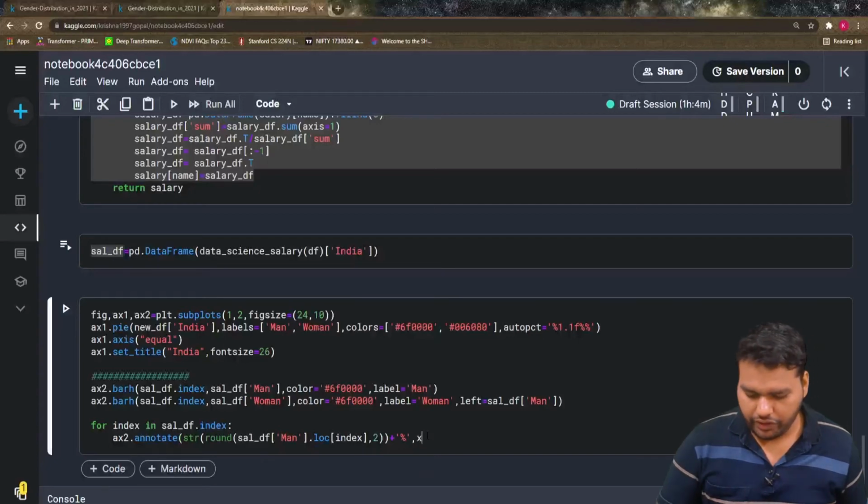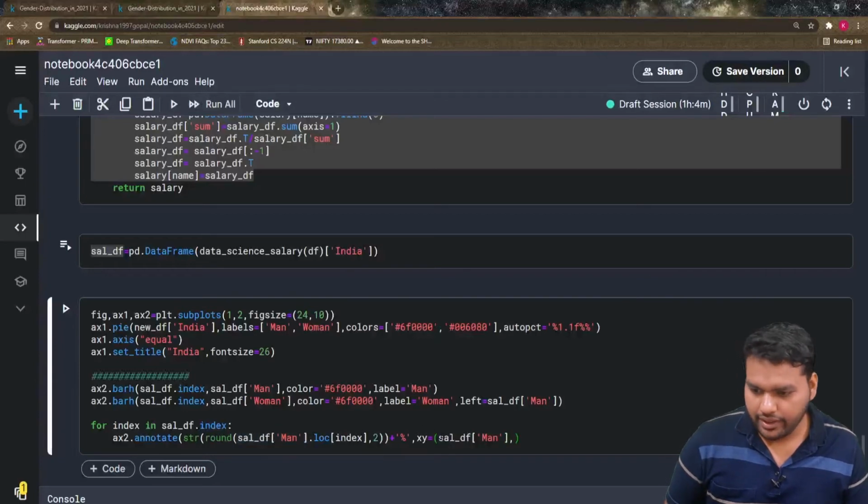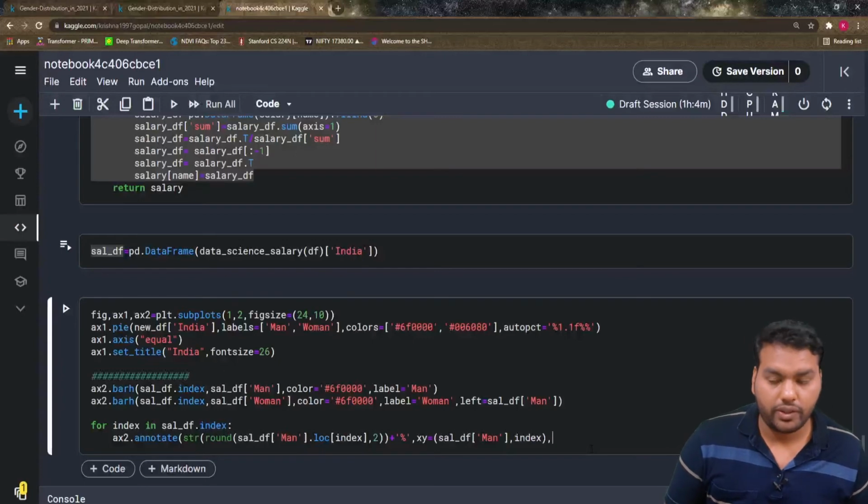And then I have to define the xy position. So the first position is the sal df man. I hope you understand why. These are all the steps I did in the last video as well. So if you have any doubt, you can watch it, or you can put a comment in the comment section and let me know what doubt you have, so I can explain it as well.